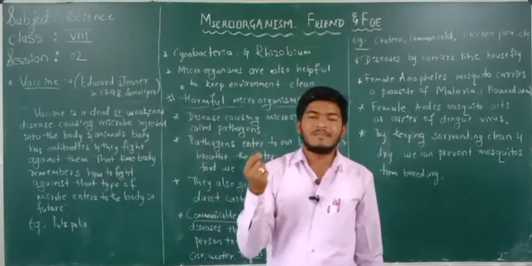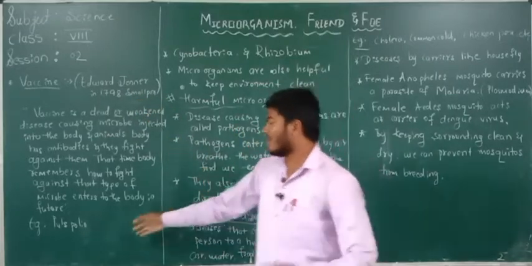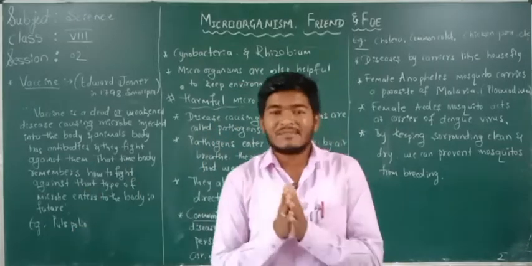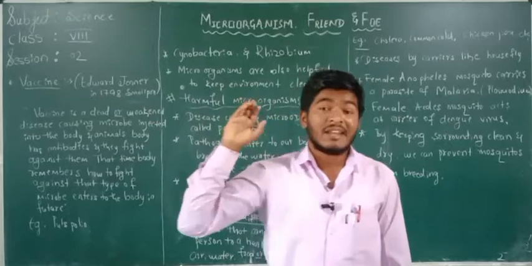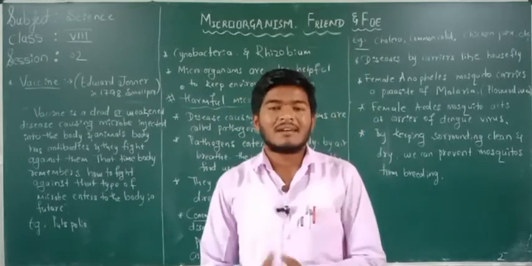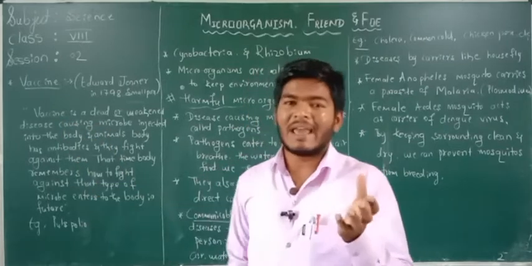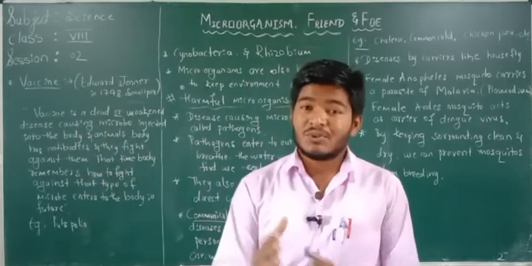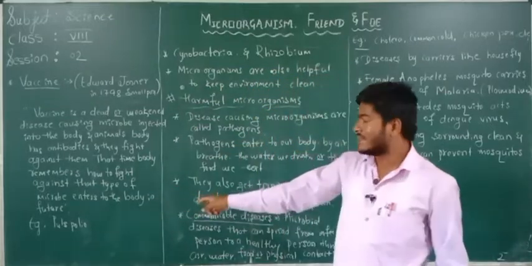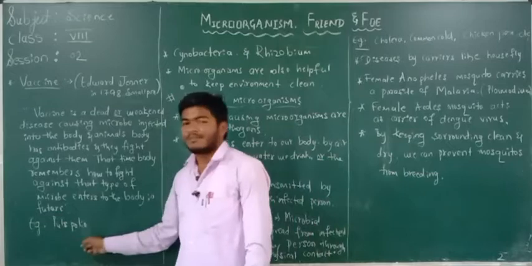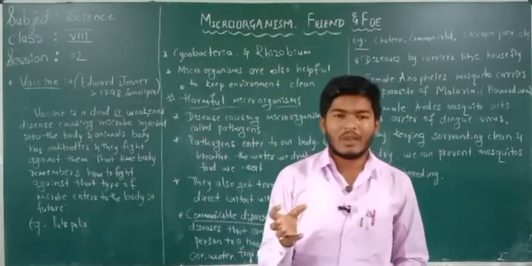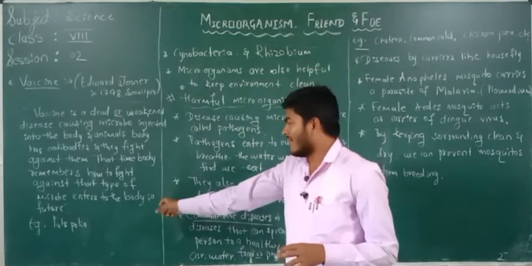So one example of a vaccine is pulse polio. All of you were vaccinated in your earlier days, in your childhood. The vaccine called pulse polio. You remember the government health department workers coming to your house and putting some drops in your mouth. That is nothing but pulse polio. It is one of the vaccines, used for controlling the disease called polio. Have you understood? It is one of the vaccines, pulse polio.